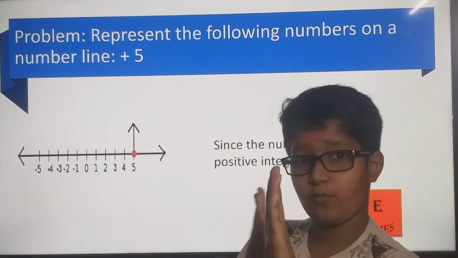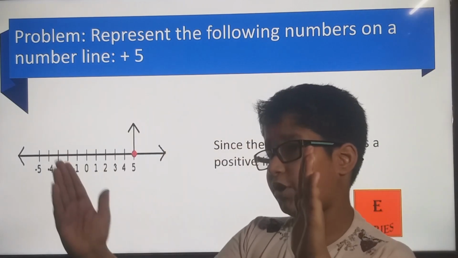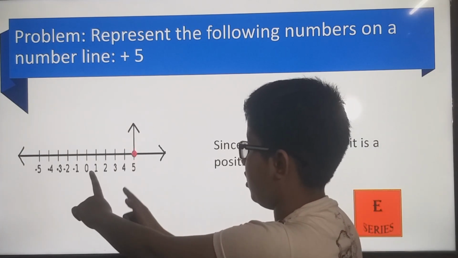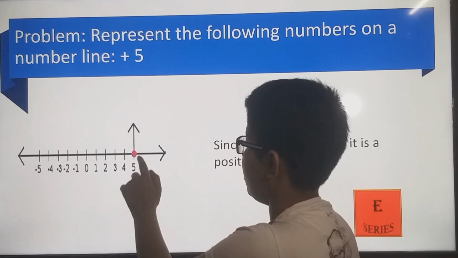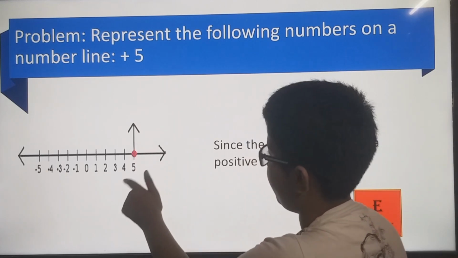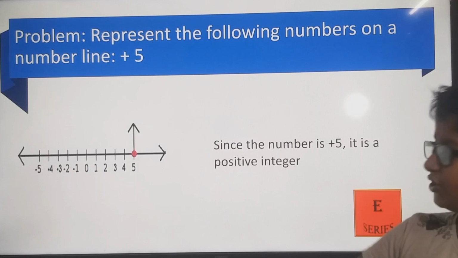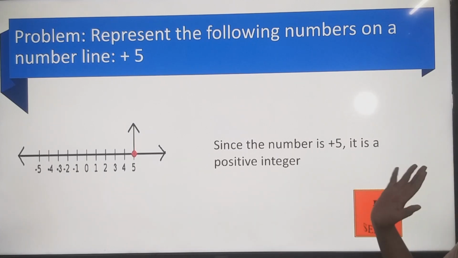So 5 places from here: 1 2 3 4 5. In the same way, 1 2 3 4 5. So here it is plus 5 on the number line. Since the number is plus 5, it is a positive integer, and here it is on the number line.